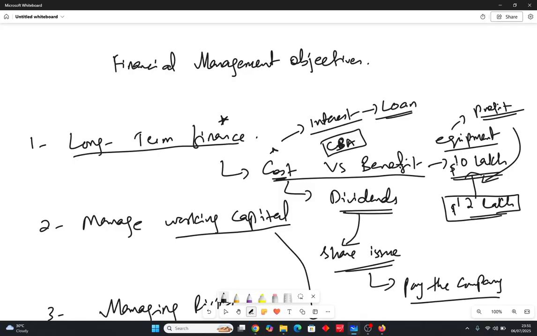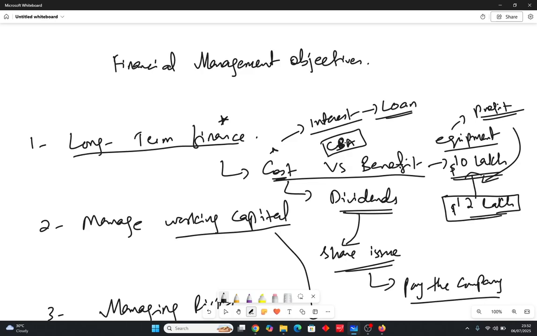Okay, what's the benefit? If I give you an example over here, I have borrowed 10 lakh dollars from a company or from a bank maybe, or any other person. Okay, let's make it simple. This 10 lakh dollars is utilized to purchase an equipment, and that equipment will be responsible for making goods and services. After taking a loan of 10 lakh dollars, I can purchase some equipment, and from that equipment I can manufacture goods. Those goods can earn me, let's suppose, this is a hypothetical example, 12 lakh dollars. That means more than the loan amount. So now it seems feasible.